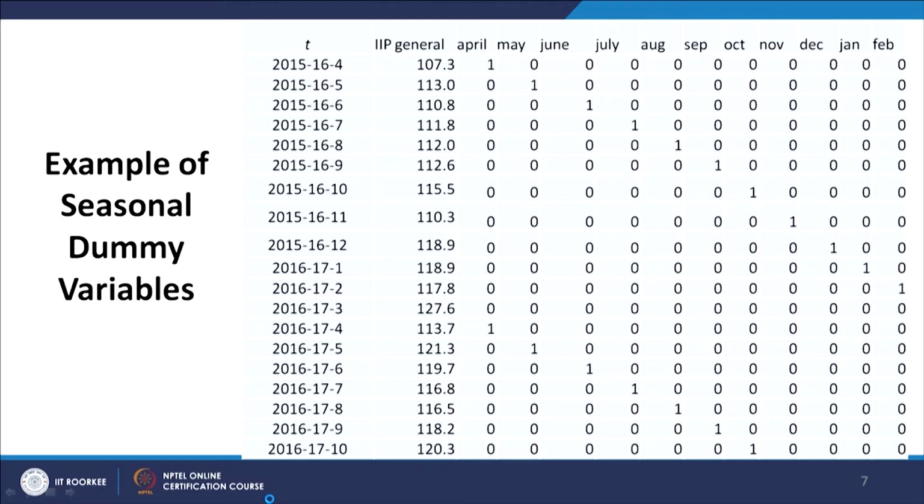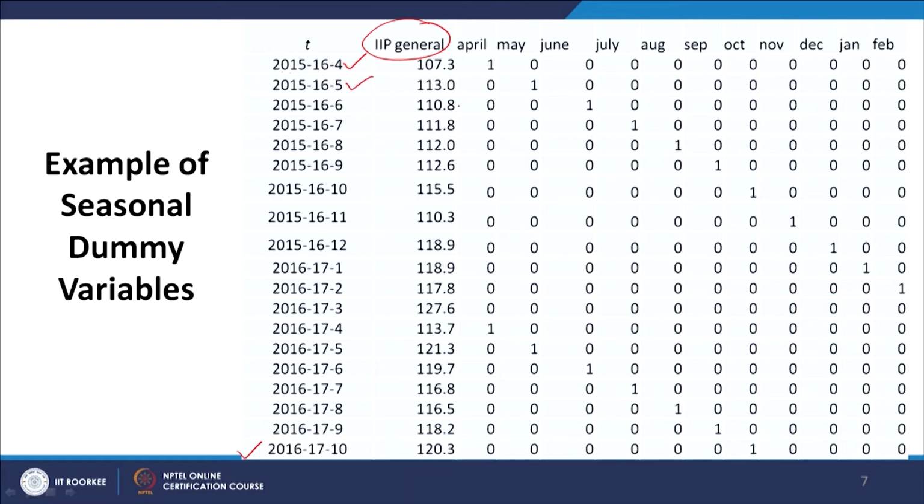What I have considered here is IIP general. I have taken the data from India. The data actually runs up to July 2020-21, but I have truncated it here because I just want to show how the seasonal dummy variables are included. Here the first two components, 2015-16, refer to the financial year and the last component refers to the month. So, 4 here refers to April, 5 May and so on.